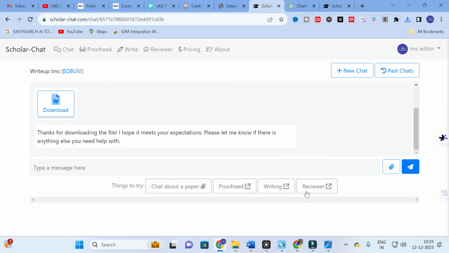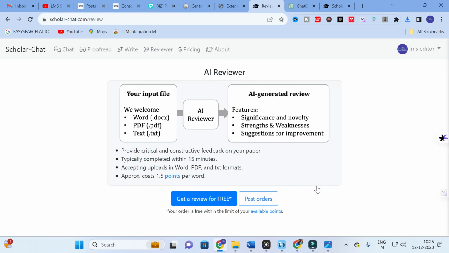So next option is the reviewer. Here you can see, you can upload your Word or any file, PDF or text, that AI can review. It provides critical and constructive feedback on your paper, typically completed within 15 minutes. It accepts uploads in Word, PDF and text format, approximately 1.5 points per word.